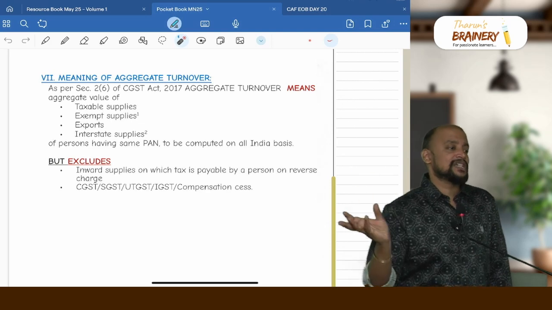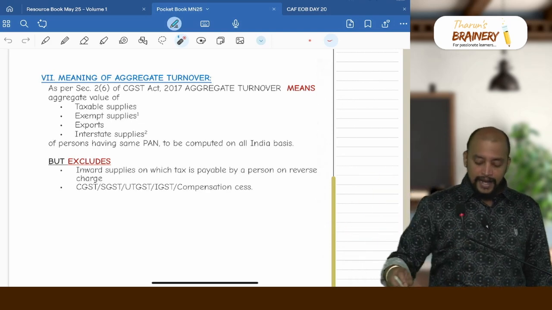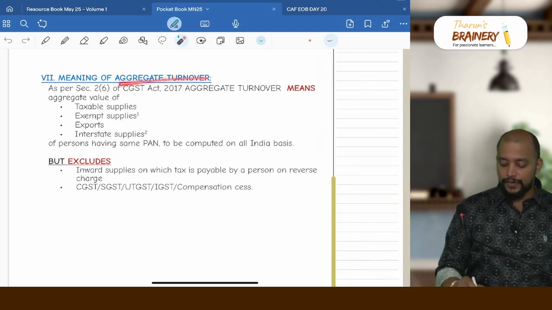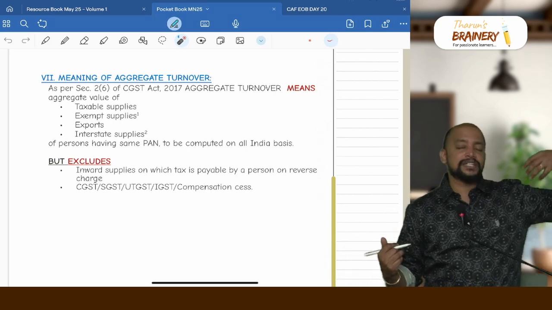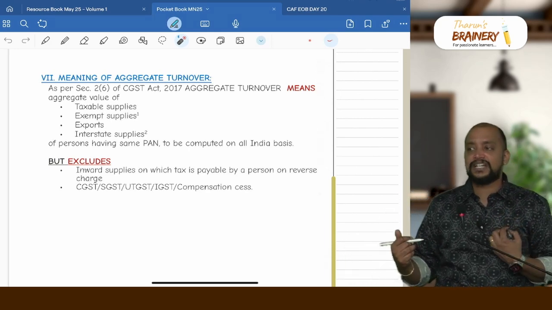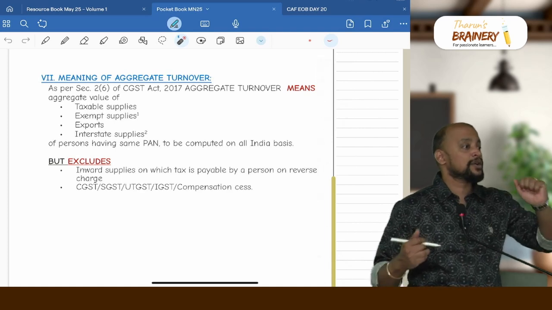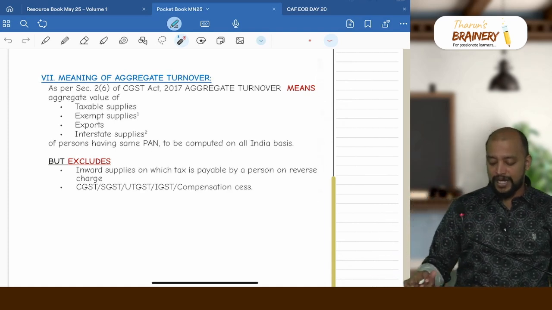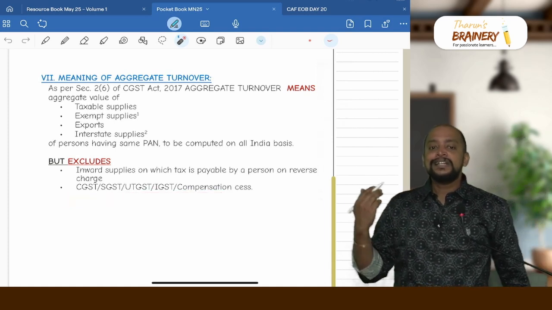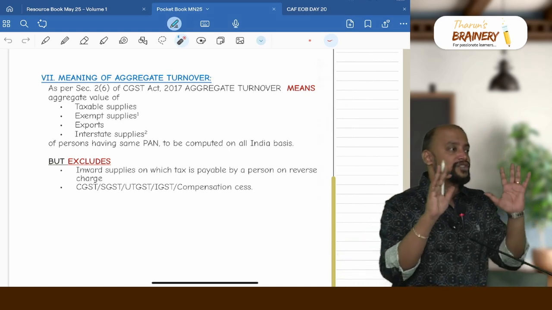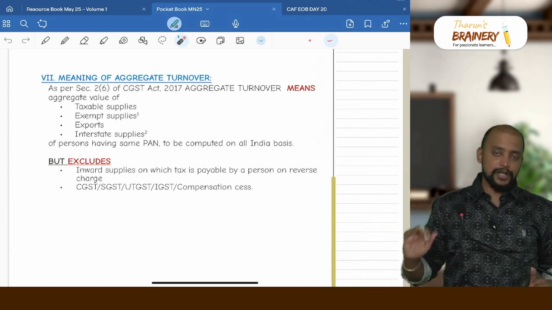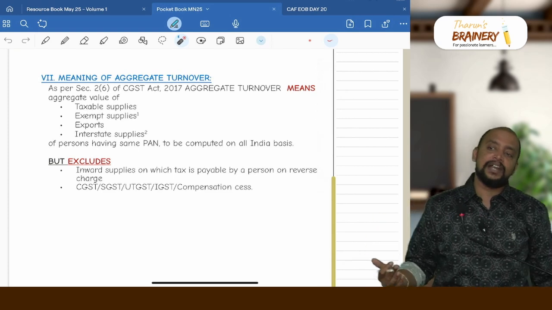There are many provisions which are connected to aggregate turnover, but aggregate turnover excludes inward supplies which are covered under RCM. Even though I have some inward supplies on which I need to pay GST under reverse charge mechanism, that will not be part of aggregate turnover. Even taxes also will not be coming into aggregate turnover. Which taxes? CGST, SGST, UT GST, IGST and compensation cess, that is GST group, will not be included in aggregate turnover. Whether old indirect taxes will come in aggregate turnover, yes.